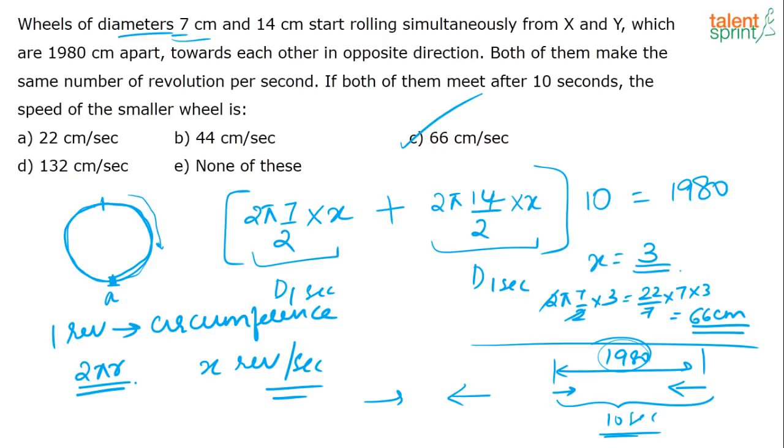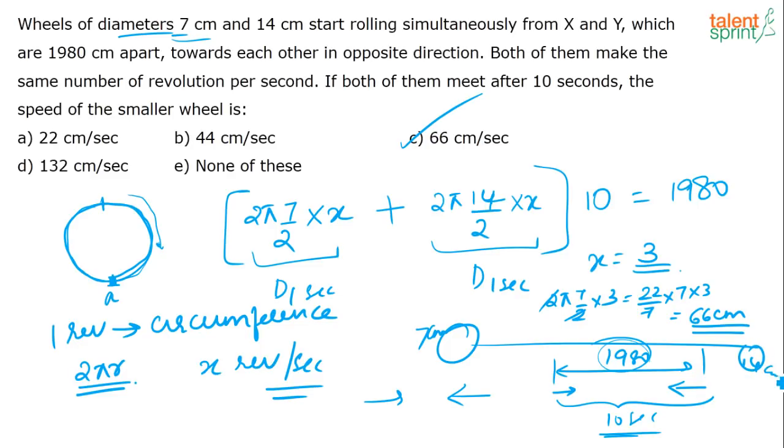So Pechi Ramalakshmi is asking me, are there 2 different wheels? Yes, it is 2 different wheels. So I will explain it once again for those of you who are new to this problem. See what is asked in the question. There are 2 wheels. One wheel has a diameter of 7 centimeters, and the other has a diameter of 14 centimeters.